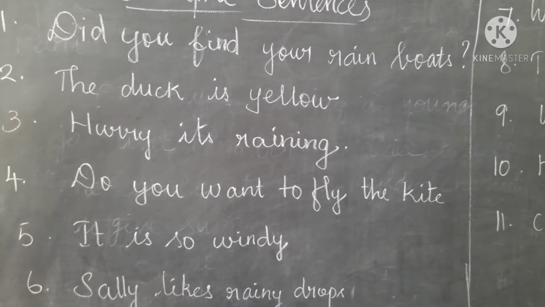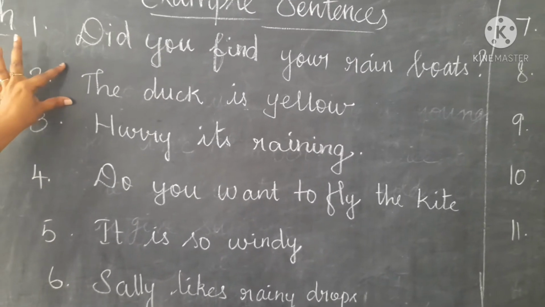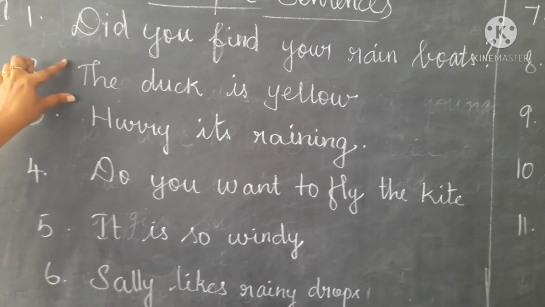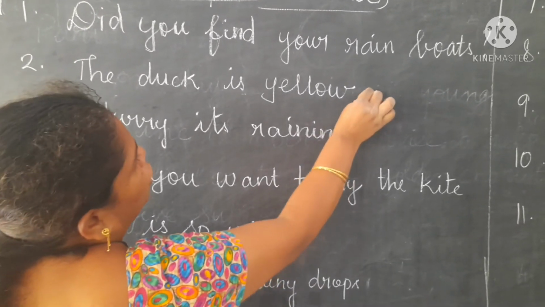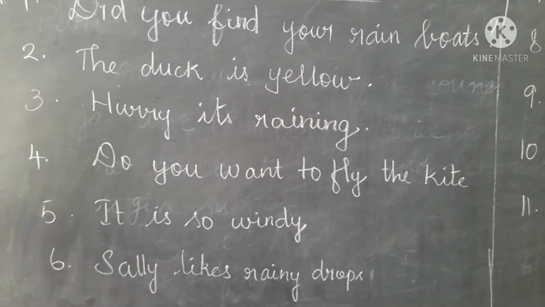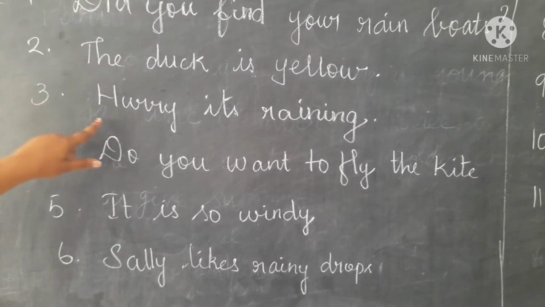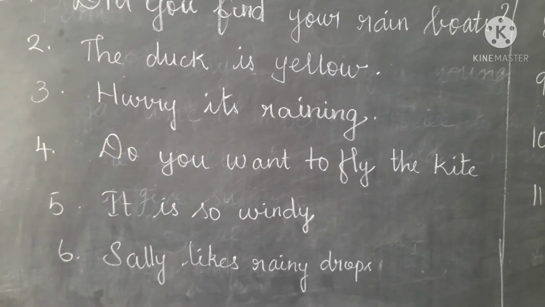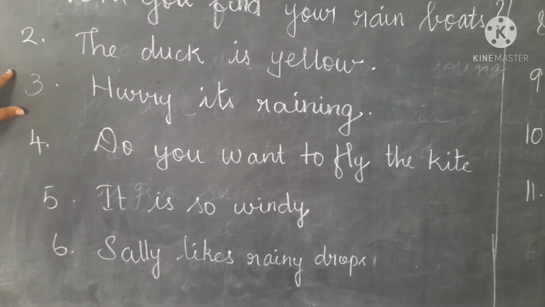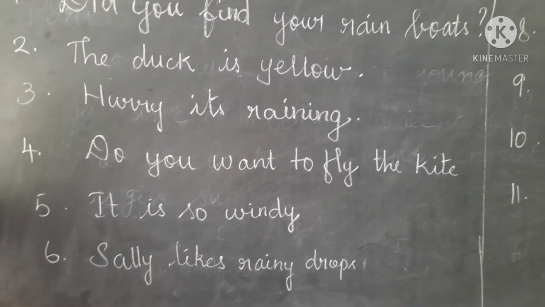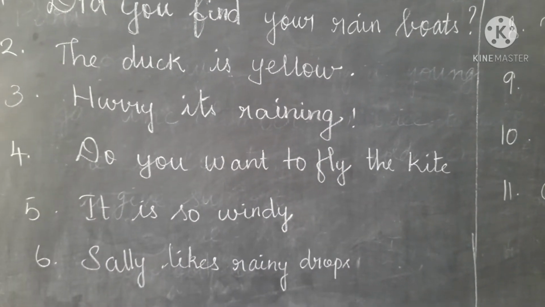The second one, the duck is yellow. The statement is completed, so we are going to give a full stop. It gives a statement. Next, hurry, it's raining. We are showing expression here, so we are going to give an exclamation mark.